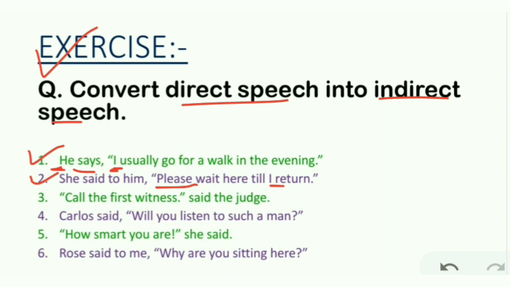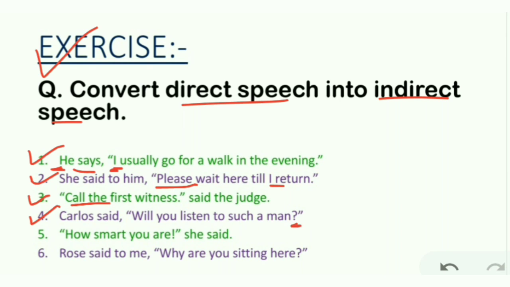Number 3. "Call the first witness," said the judge. You can see again this is an imperative sentence. So let's see the conversion. The judge commanded them to call the first witness. We can add or cut the object in this kind of sentences.